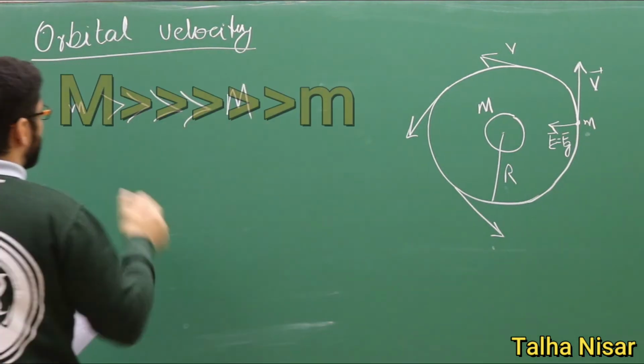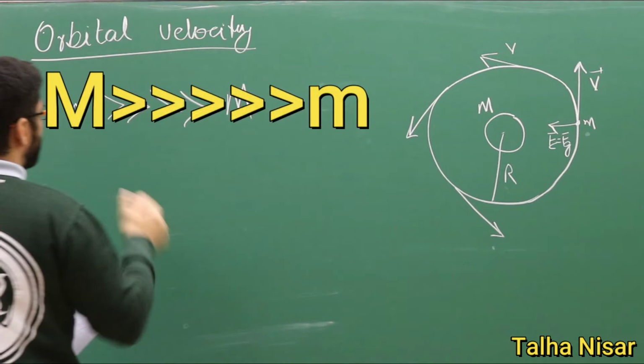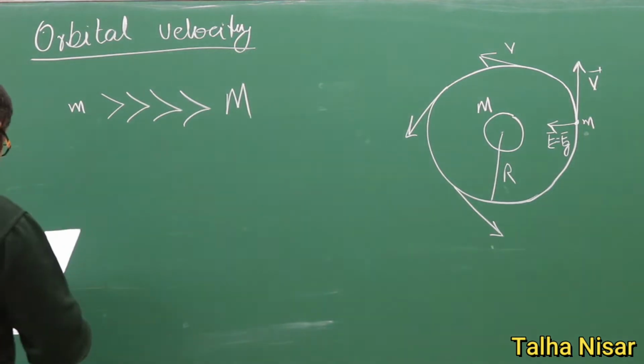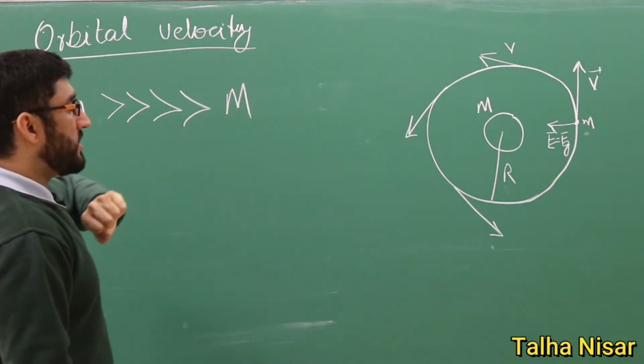The mass of the satellite must be very, very small compared to the mass of the Earth. But I have written it wrong. The big mass must be replaced with the small mass in the case written on the board. Much smaller in this case, and we want to know what the orbital velocity should be.